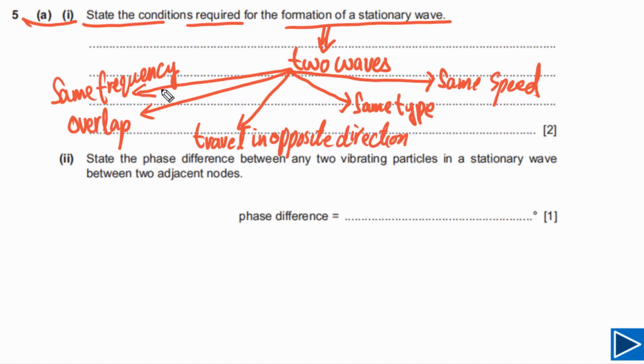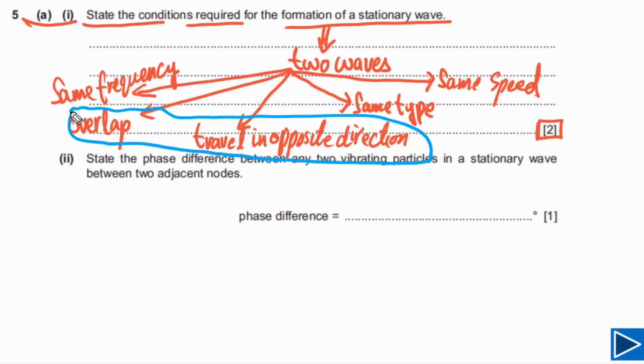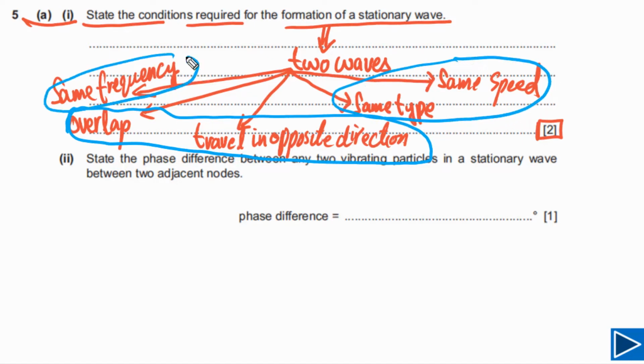If you write down these, you will get 2 marks. This question has only 2 marks. The first mark you will get if you have written overlap, traveling in opposite directions. And if you write down same type, same speed and same frequency, you will get the 2nd mark. So this is how you can write down the answer for this question.